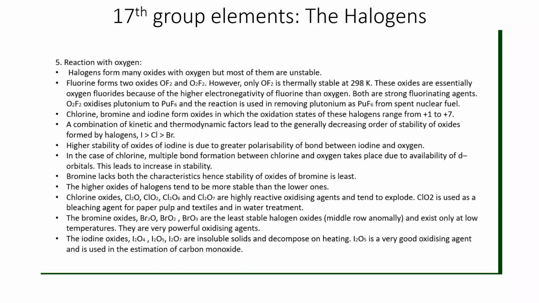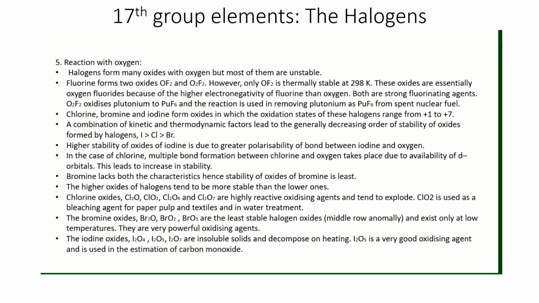Chlorine, bromine and iodine form oxides in which the oxidation state of these halogens ranges from +1 to +7, and the interesting fact is this: kinetic and thermodynamic factors lead to the generally decreasing order of stability of oxides formed by halogens, I, Cl and Br. It means oxides of iodine are highly stable and oxides of bromine are least stable.